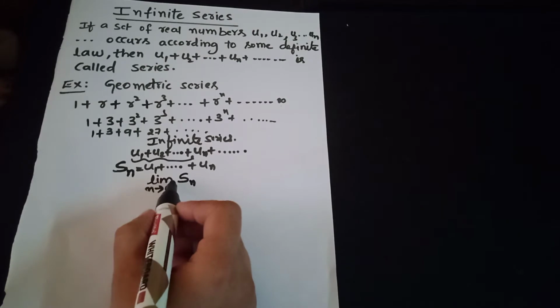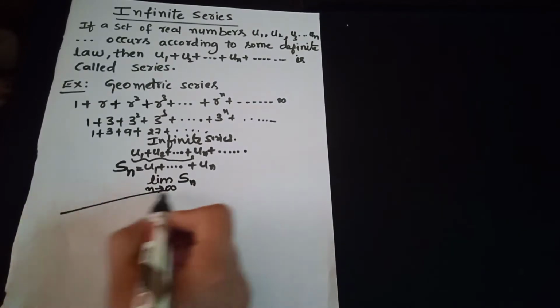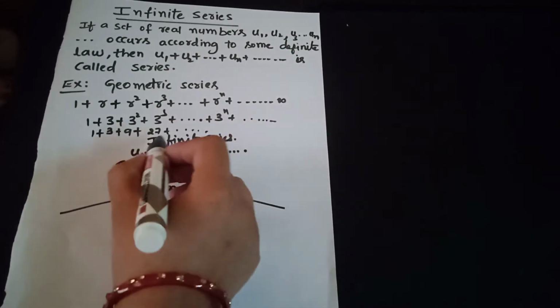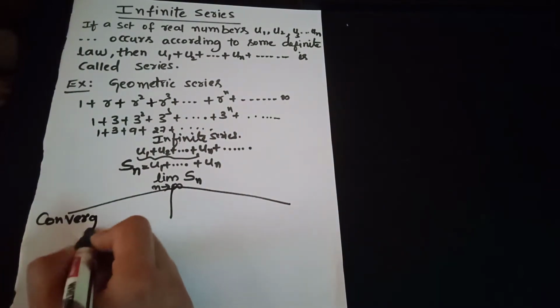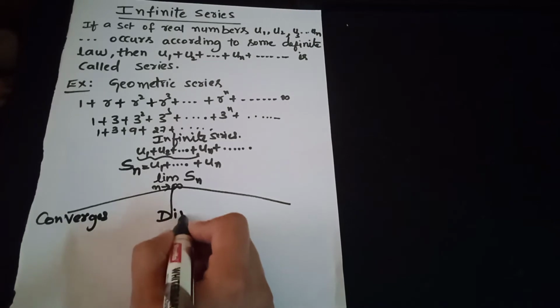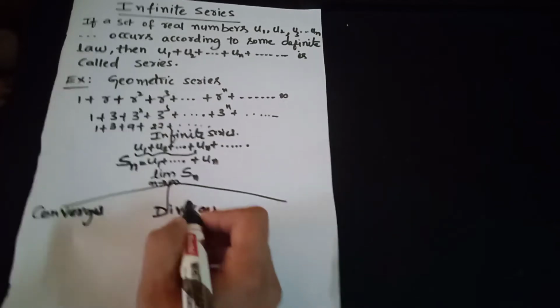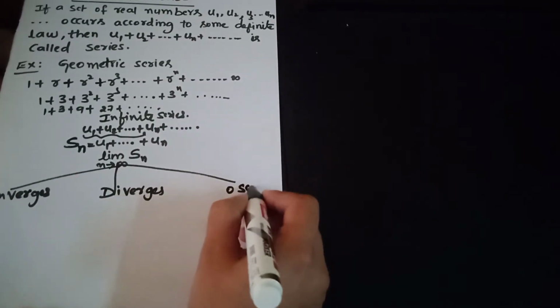By looking at the value of Sn, we can decide whether this infinite series converges, diverges or oscillates.